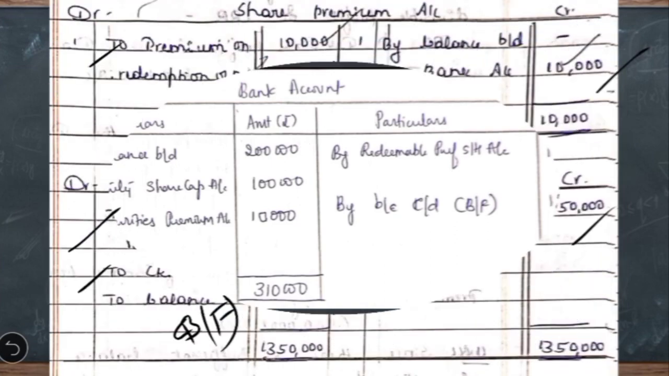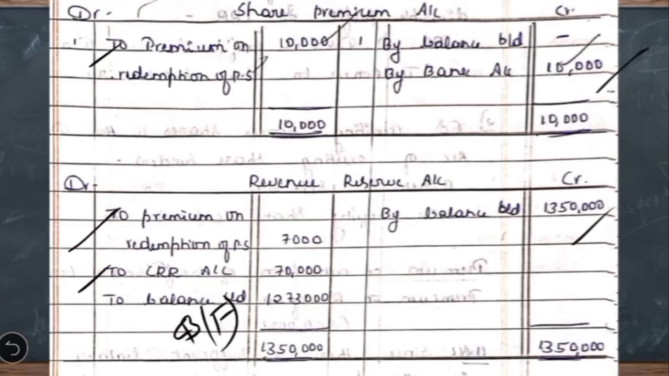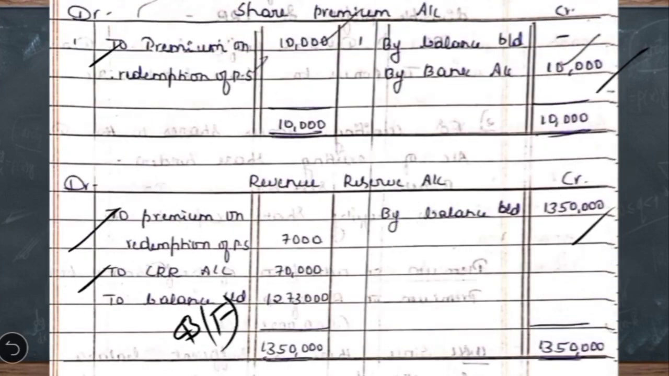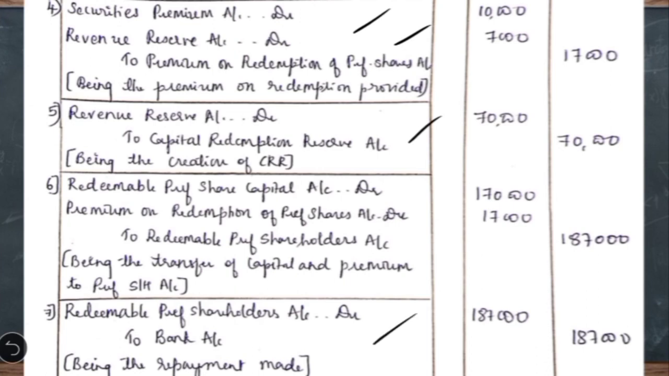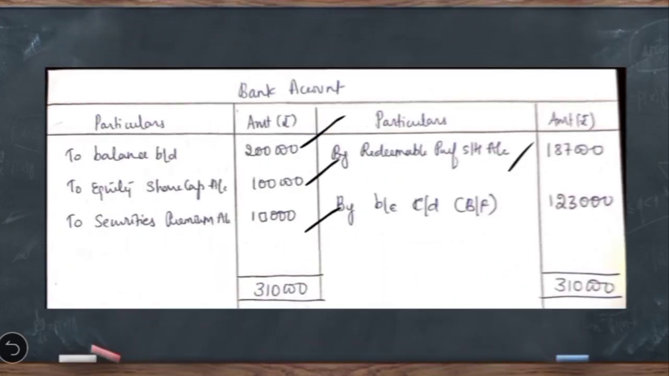Then we have to write here the bank related transactions. While the fresh issue was made, we have written here bank account debit, to equity share capital account, to securities premium account. So in the bank account we have to write to equity share capital account 1 lakh and to securities premium or share premium 10,000. Then one more bank related transaction we come across at the time of repayment. The entry here was redeemable preference shareholders account debit to bank account. So in the bank account we have to write by redeemable preference shareholders account. Then while closing this account, we get a balancing figure on the credit side which represents the closing current account balance with the banker.